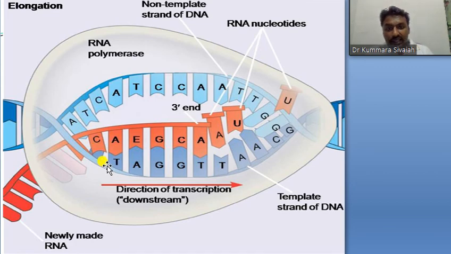So this is the template. What binds to it? What binds to T? What binds to A? What binds to A? T itself. So why is it given C? It is wrong. G is always with C, so here also it is given wrong. G always C, A is T, A is T, but in RNA uracil is present. Instead of thymine, what binds? Uracil binds.